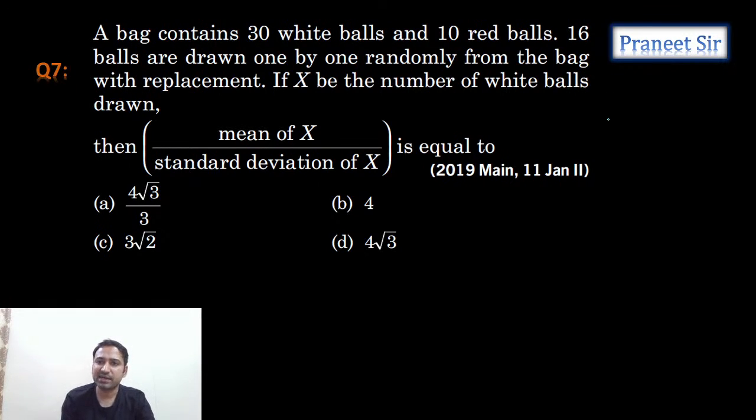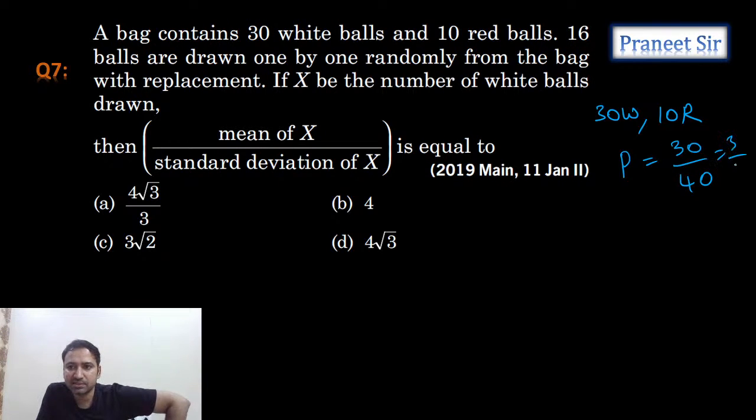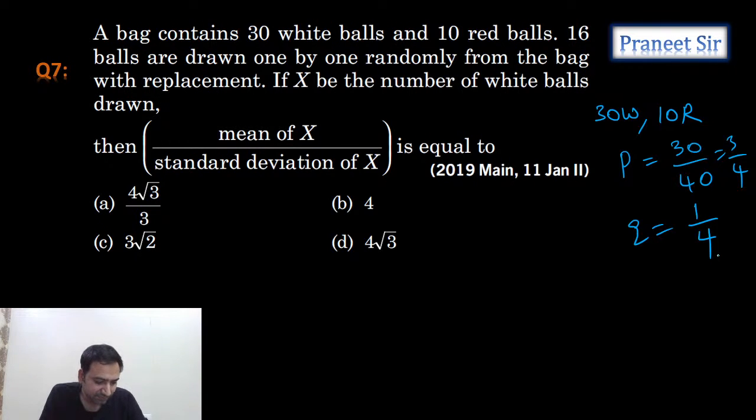So guys, a total of 30 white balls are there and 10 red balls are there. 16 balls are drawn one by one randomly from the bag with replacement. So x is the total number of white balls drawn. See, what is the probability of drawing a white ball, guys? Is it 30 by the total number of balls, 40? Is it 3 by 4? What is the probability of not getting a white ball, which is 1 minus p only, which is 1 by 4? Correct? So the values of p and q we calculated.